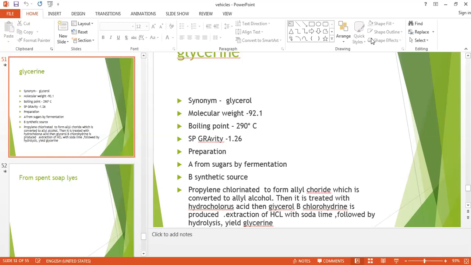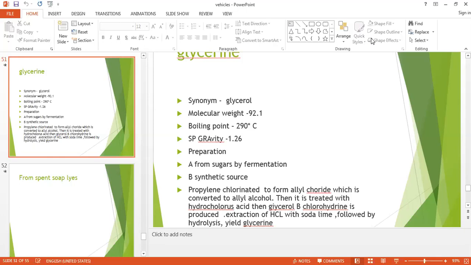Then the third one is the spent lye process. This is quite a long process. The fats and oils are hydrolyzed with NaOH solution, when the glycerol and sodium salts of fatty acids are formed. The soap is salted out while the glycerol remains in solution, known as the spent lye. Spent lye contains 3 to 5% of glycerol, a small amount of free alkali, that is the NaCl, dissolved soap, proteinaceous matter, some inorganic salts, and coloring matter.